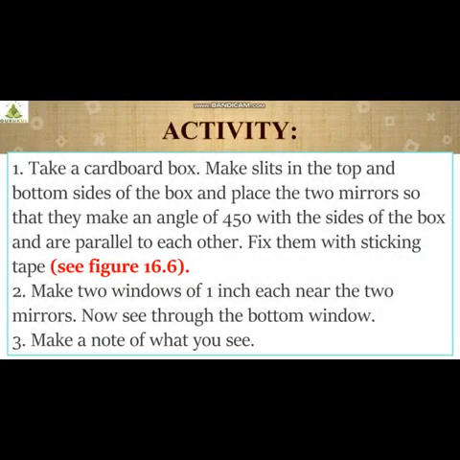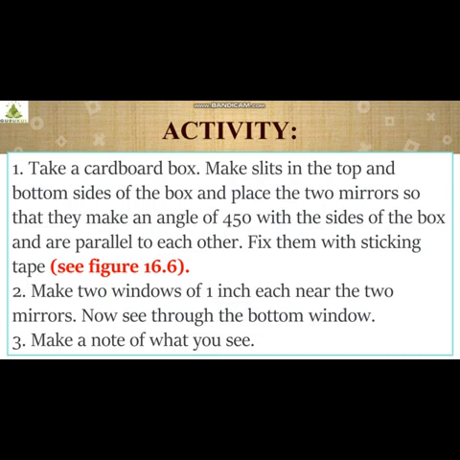Before that, we will do a small activity. Take a cardboard box. Make slits in the top and bottom sides of the box. Place two mirrors so that they make an angle of 45 degrees with the sides of the box and are parallel to each other. See to it that they are parallel.